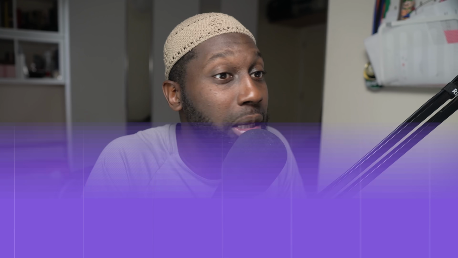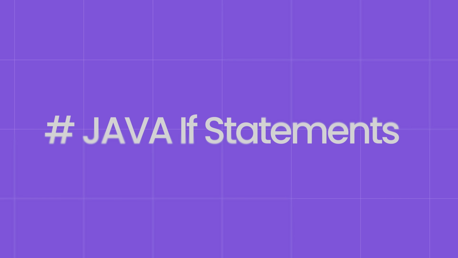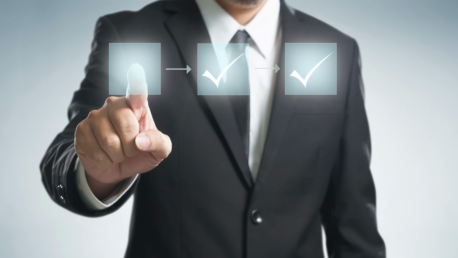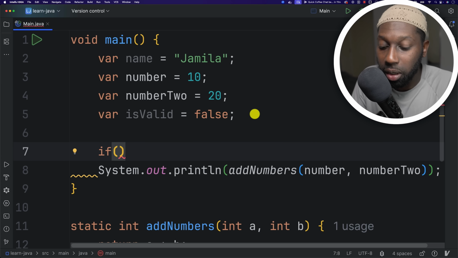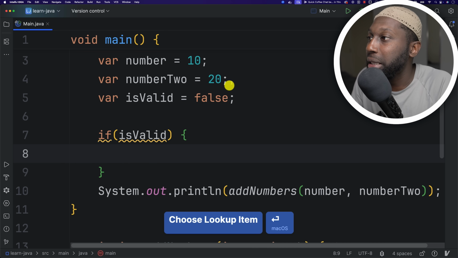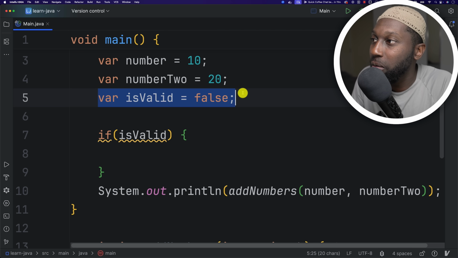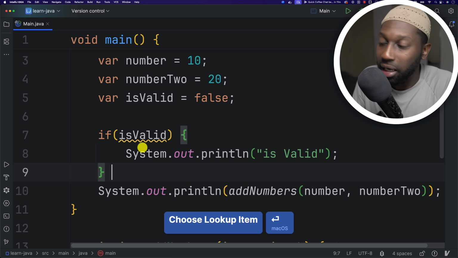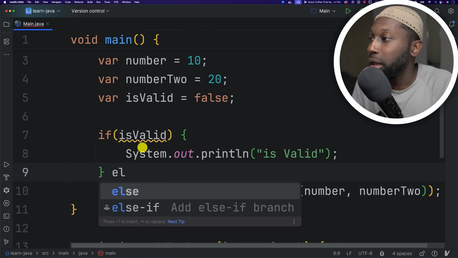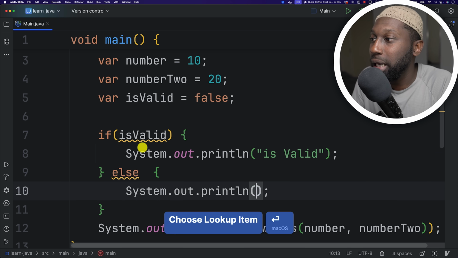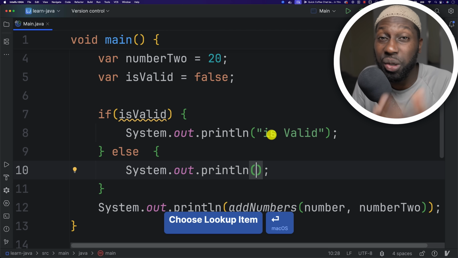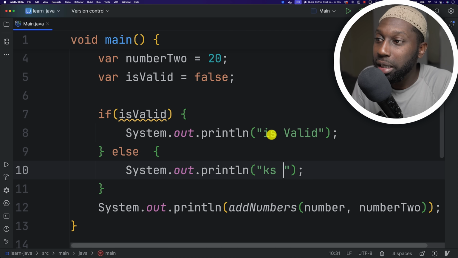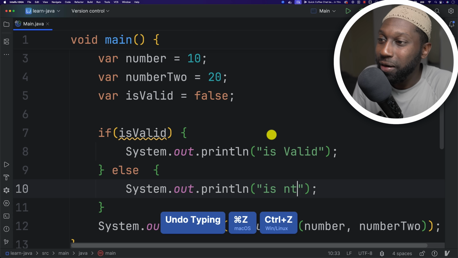Next, we have if statements. So say that in here, if and then a value. So this basically takes true or false. So a boolean. So I'm going to say if isValid. This is basically this variable in here. So if it's valid, System.out.println, is valid. And then I can say else. So this is the case where it's not valid. I can say System.out.println, and usually we just use IDEs to help us complete lines like this. So here I'm going to say is, whoops, is not valid.